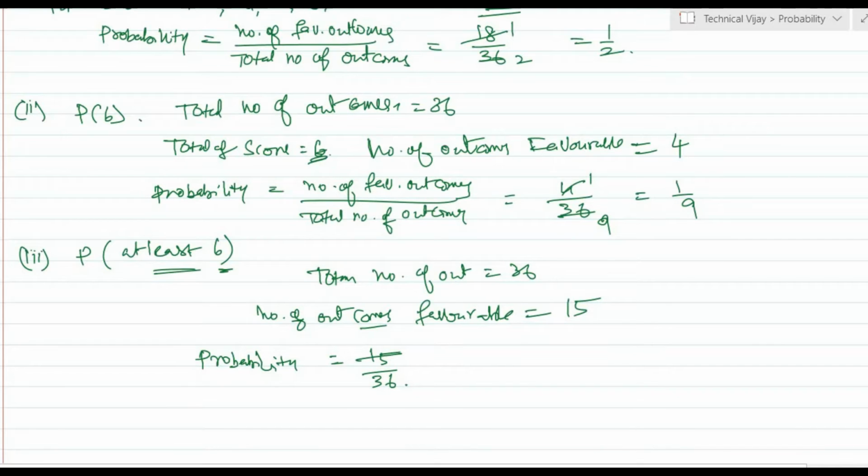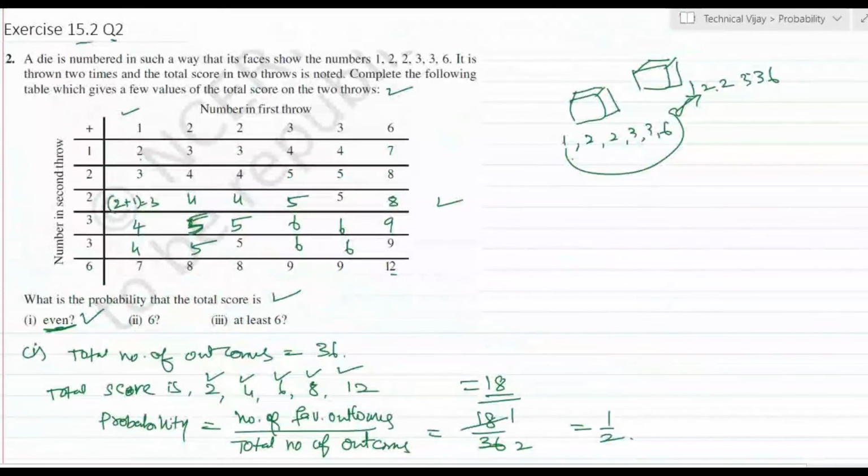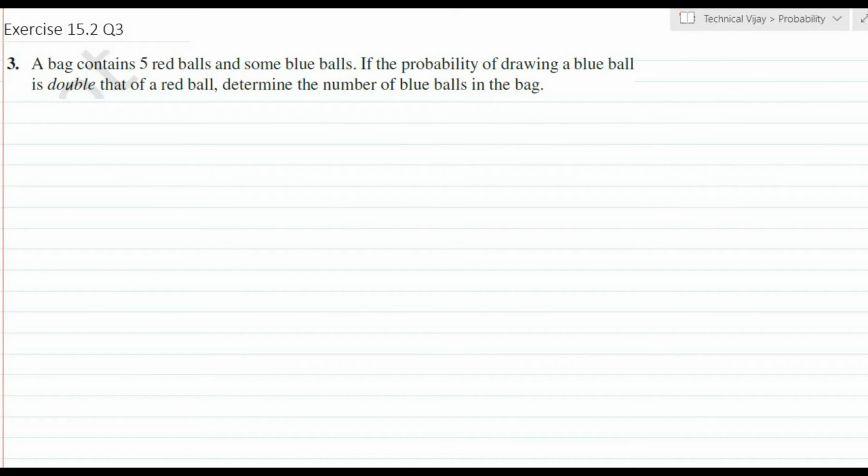This can be written as, 3 5s are 15, 3 12s are 36, so that is equal to 5 by 12. Okay, this is the probability. We will go for the next one. Here, exercise 15.2, question number 3.